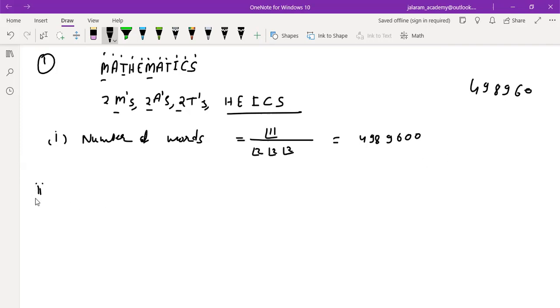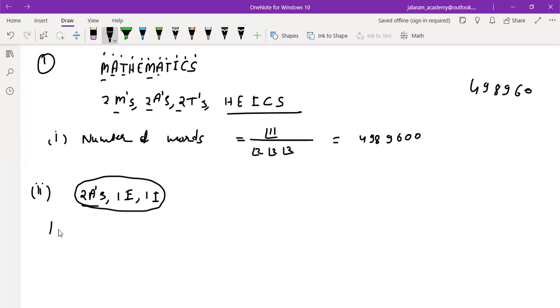And second question, read the second part. So the vowels occur together. All vowels occur together. How many vowels are there? 2 A's, 1 I, 1 E. These 4 vowels are there, out of which 2 are alike. So first we will arrange these 4 as a bundle, as a unit.